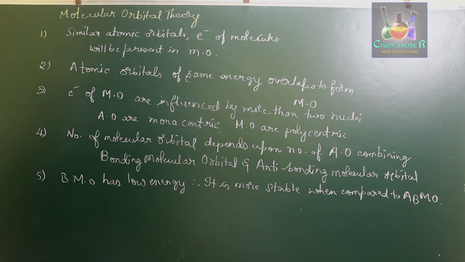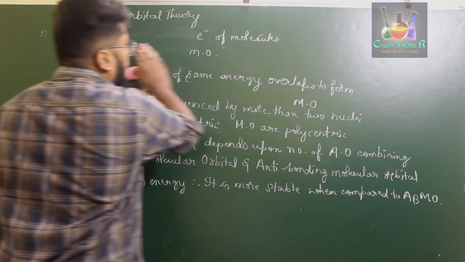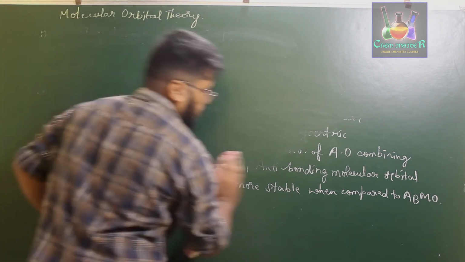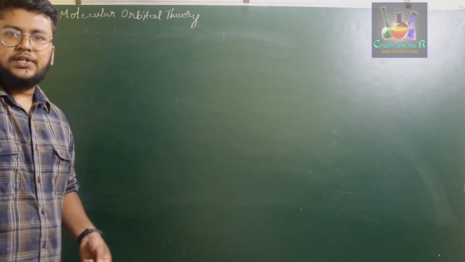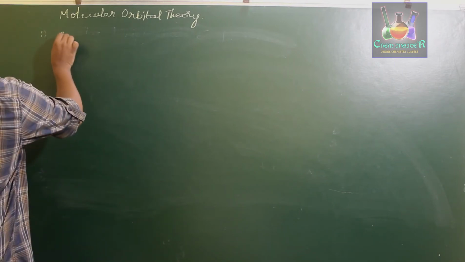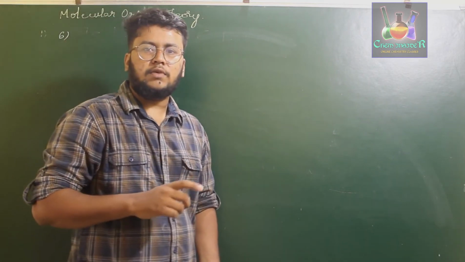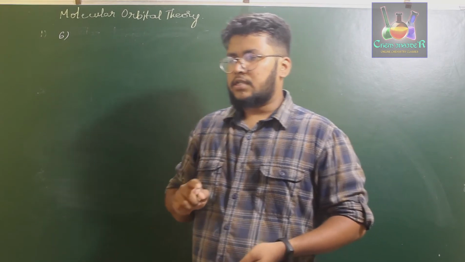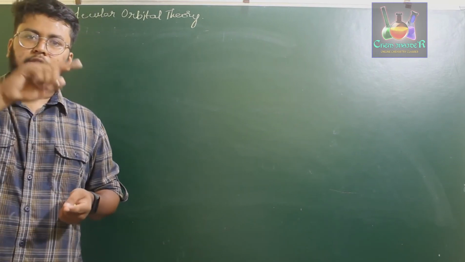Next is the sixth point, which says that if you consider the electron density probability of atomic orbitals, they usually lie around the nucleus, right? In case of s orbital, it is spherical. In case of p orbital, it is dumbbell shaped, which has a nodal point. Similarly, in atomic orbital theory, electron density was present around one of the nuclei of the atom. If you consider one atom, electron density of that atom was present surrounding the nucleus.